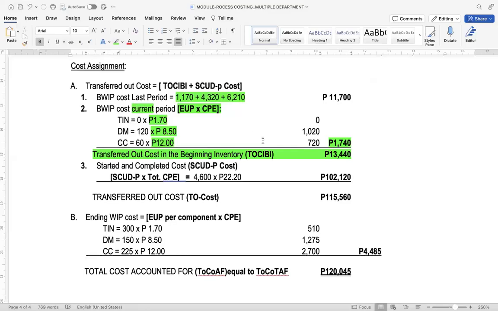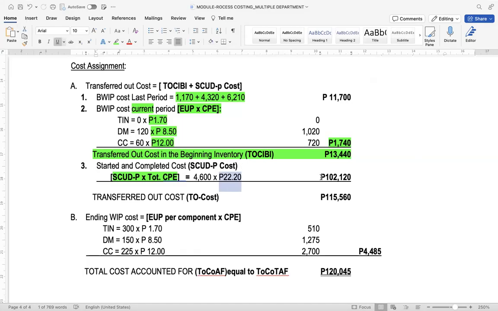Then, of course, you have to add the started and completed unit cost, which is computed by simply multiplying started and completed units times total CPE. Since it is always 100%, you can use the shortcut formula. So 22.2, that is the total CPE, adding 1.7, 8.5, and 12, times 4,600.